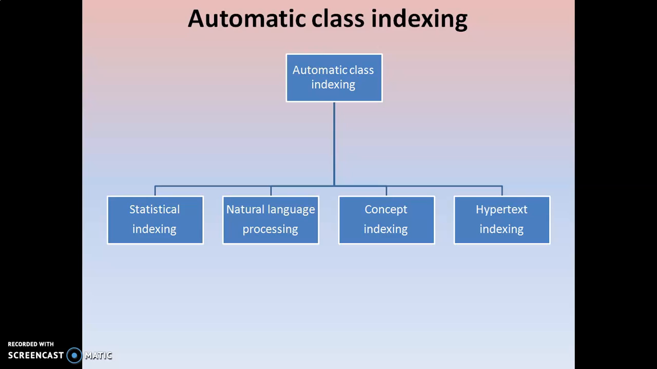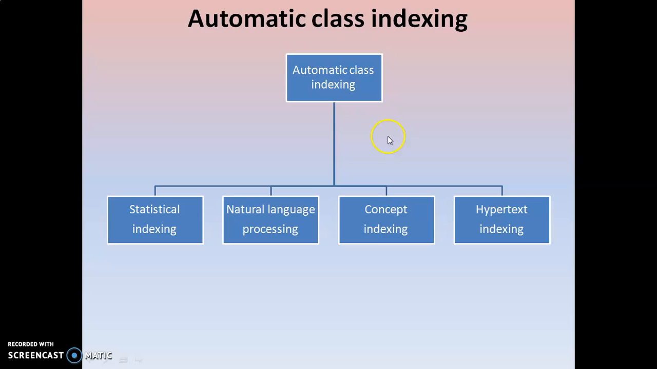In today's session, I am going to describe the other concepts of automatic class indexing. In the previous sessions, we have seen statistical indexing and its contents: probabilistic weighting, vector weighting, neural net and Bayesian models, etc. All these things we have completed in our past videos. Now we are going to describe the other things relevant to automatic class indexing.